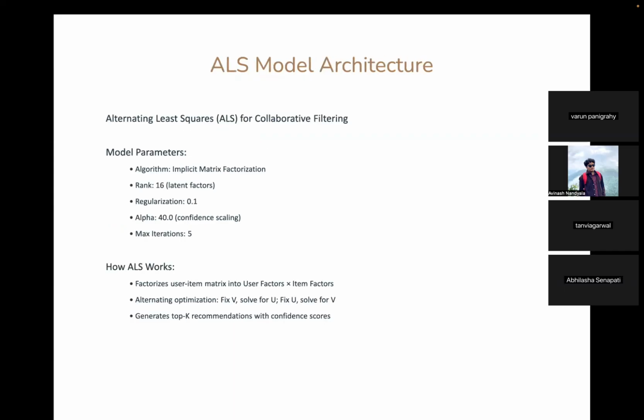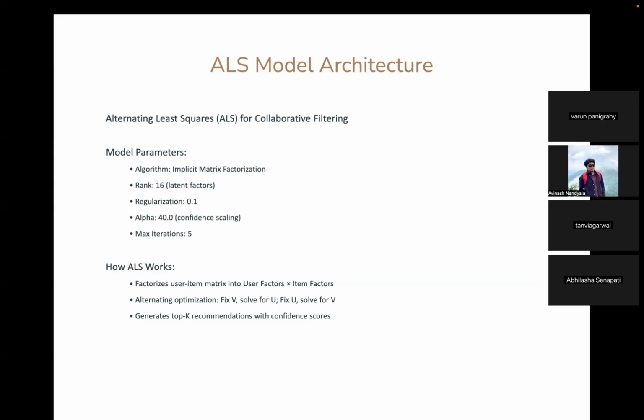Thanks, Abhilasha. So I'll be covering our ALS model implementation and how it generates personalized song recommendations. ALS stands for alternating least squares, which is basically a collaborative filtering algorithm that's particularly well suited for implicit feedback scenarios like ours, which is music streaming.